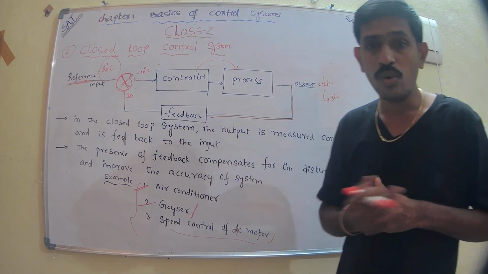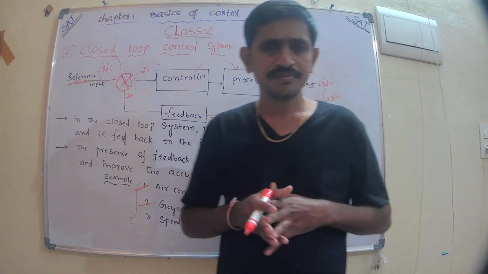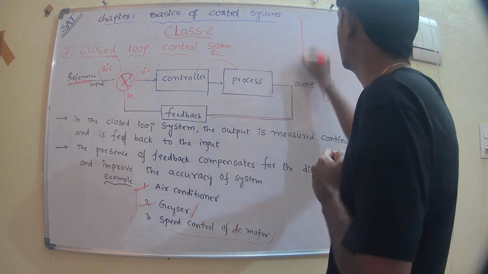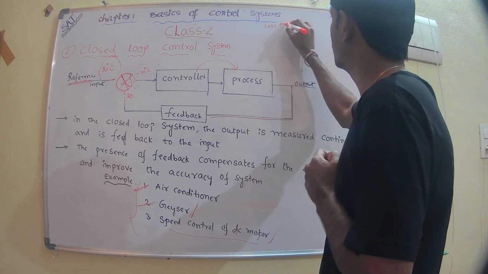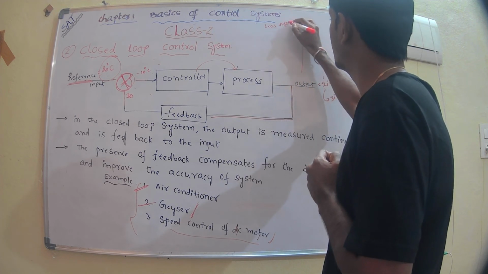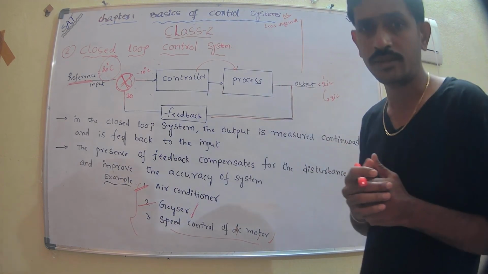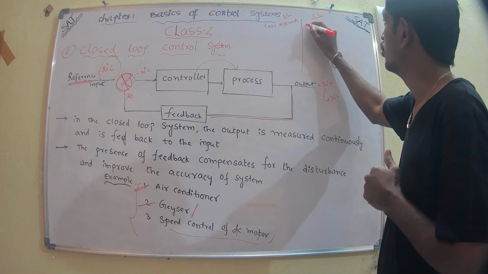Now, what is the comparison between the open loop control system and closed loop control system? The first comparison: the open loop control system is less accurate, while the closed loop control system is more accurate.